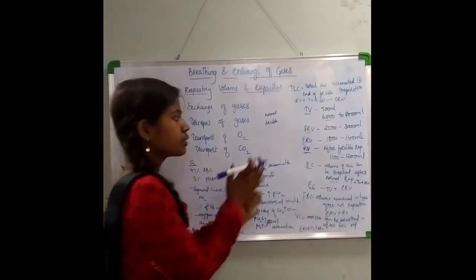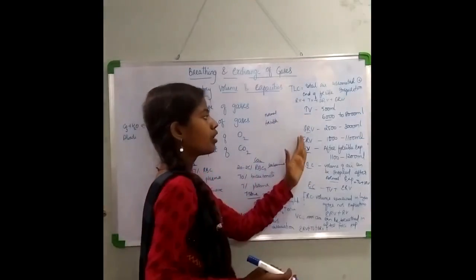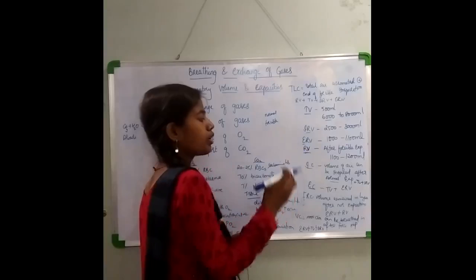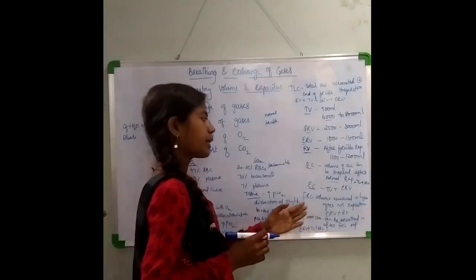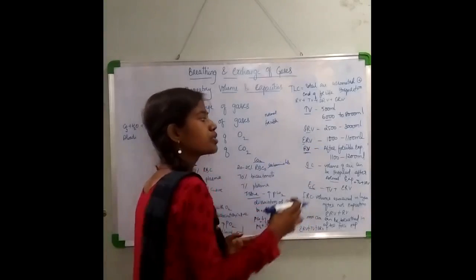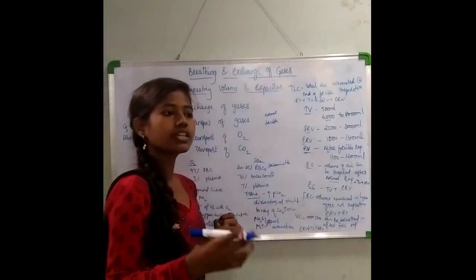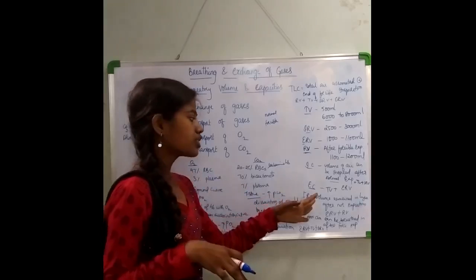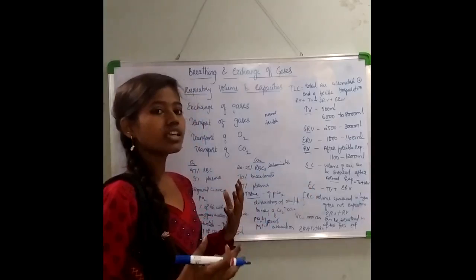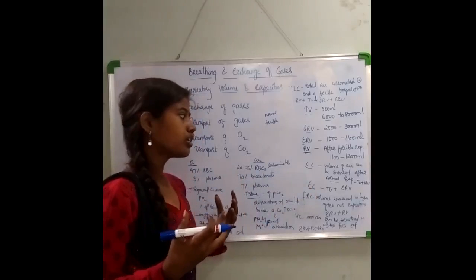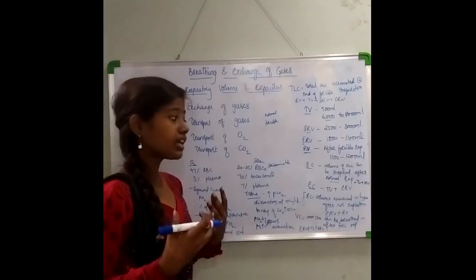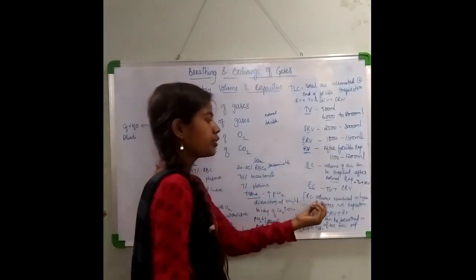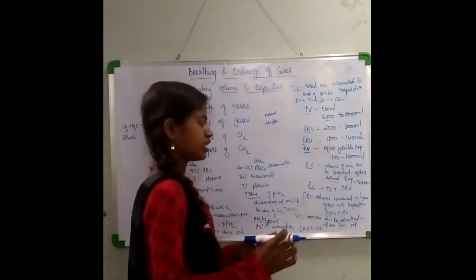Do not get confused between volumes and capacities. First you mention about the volumes. When you have a clear idea about the volumes, then you can go for the capacities. Because residual volume is also giving you the volume of air which is left in your lungs, and functional residual capacity is also giving you the volume of air which is left in your lungs. But here you have after forcible expiration, here you have after normal expiration, right?